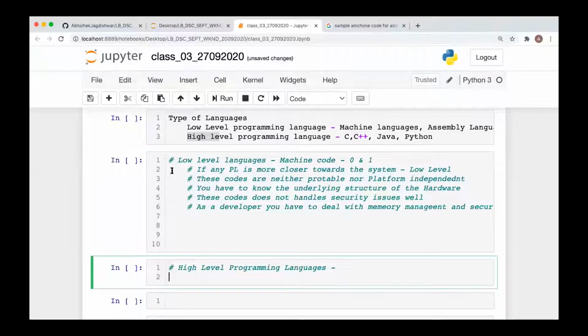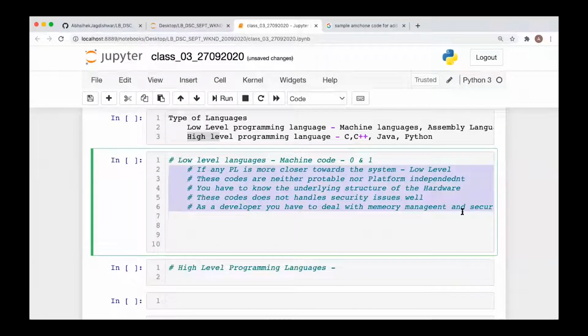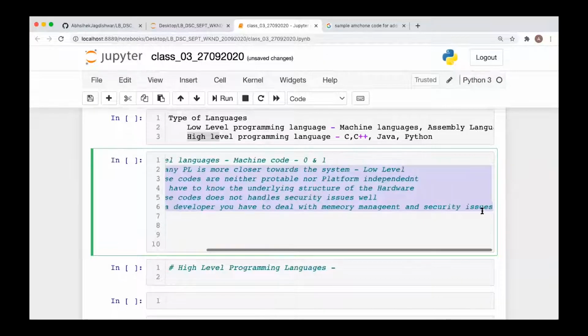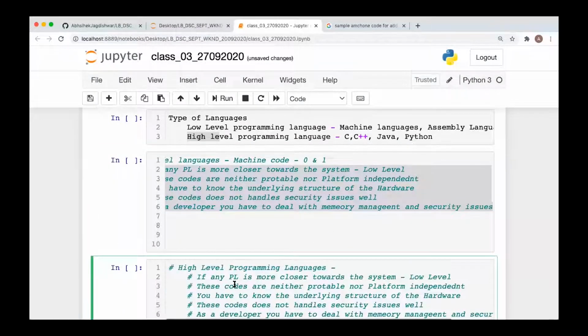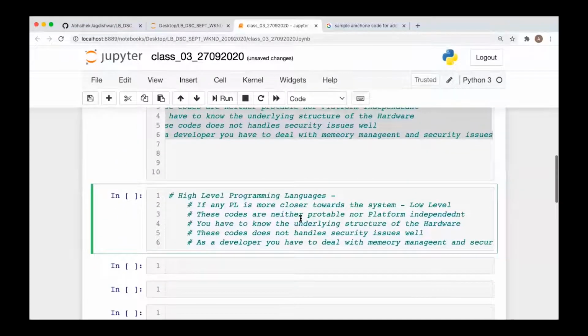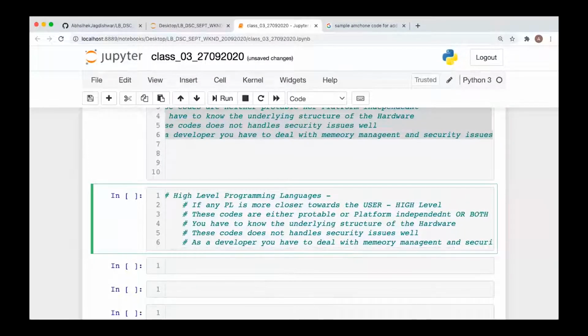Whereas when you come to the high level programming languages, they are closer towards the user. That is the first advantage, means users or coders prefer to code in the high level programming languages. Okay, these codes are portable. You can say either portable or platform independent, or a few programming languages are both.